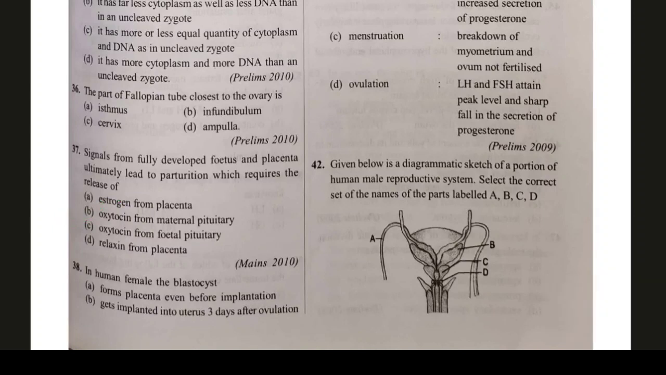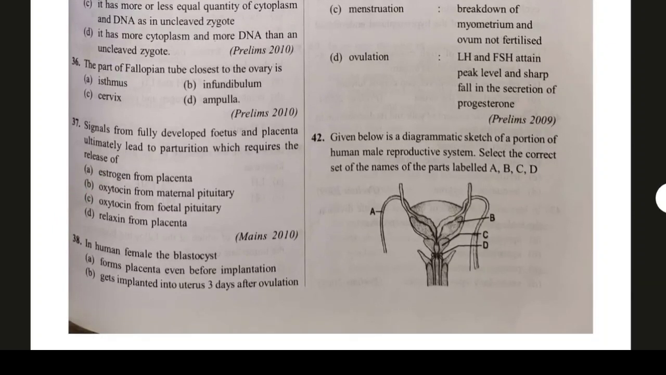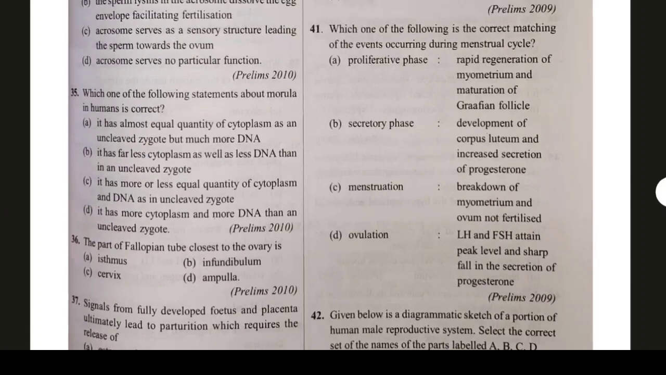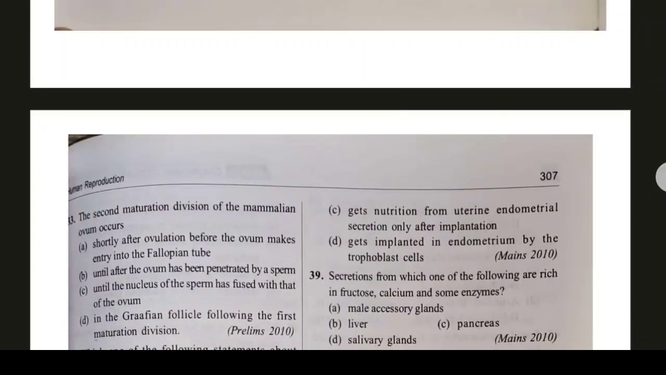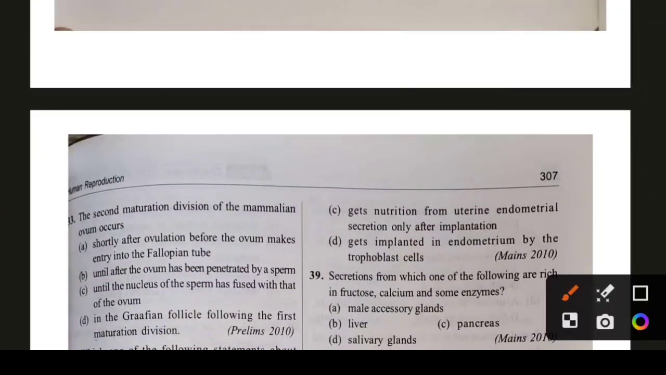So 38. In human female, the blastocyst forms placenta even before implantation? No. Gets implanted into the uterus 3 days after ovulation? That is also an incorrect option. So let's see the other options. Option D, gets implanted in the endometrium by the trophoblast cells. We know that in the endometrium layer in the uterus, the trophoblastic cells from the blastocyst are implanted. So option D is the correct answer.